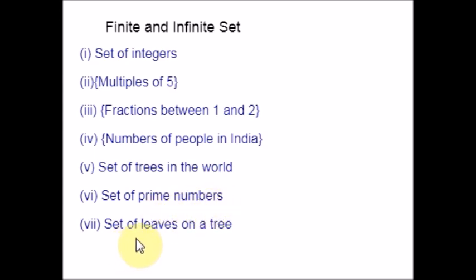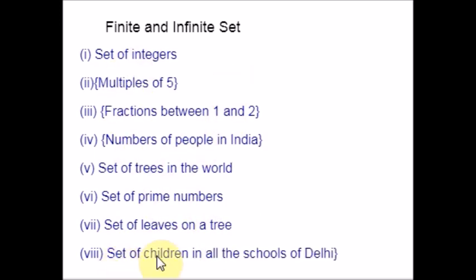And next one is set of leaves on a tree. Okay. If you're going to count the total number of leaves of a particular tree, then it is possible. But we cannot count the total number of leaves of all the trees. So read the question carefully once or twice and check whether it is a finite or infinite set. And here is a common example, set of children in all the schools of Delhi. For this one, we can easily count. We can just take the register and count. So this is a finite set.